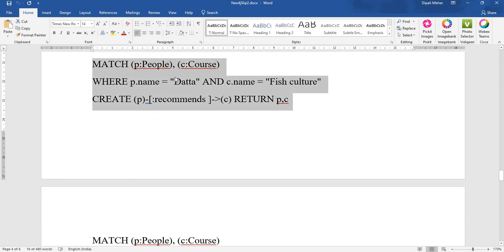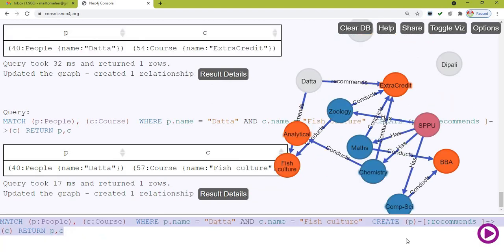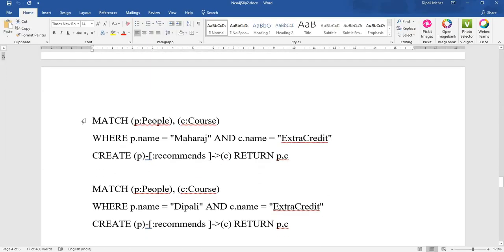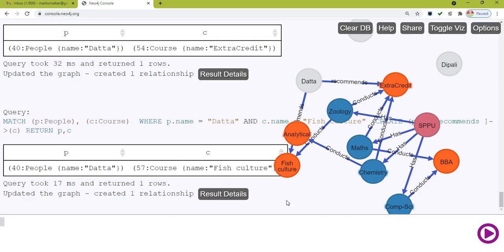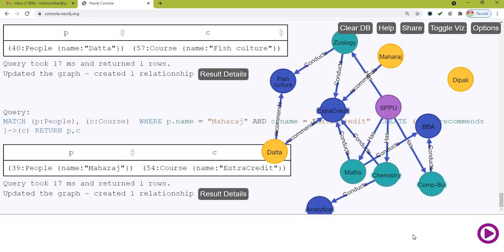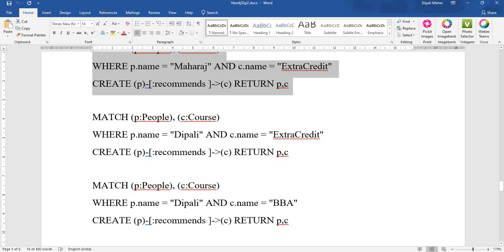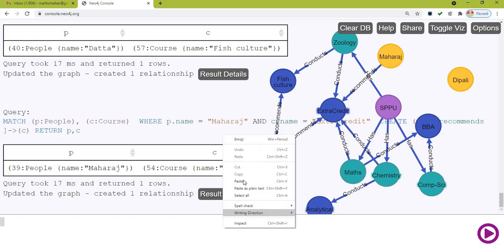Again, Datta recommends fish culture. Now people and course, Maharaj can recommend extra credit. Next one, Deepali can recommend extra credit.